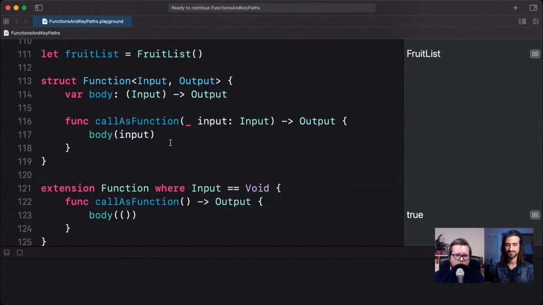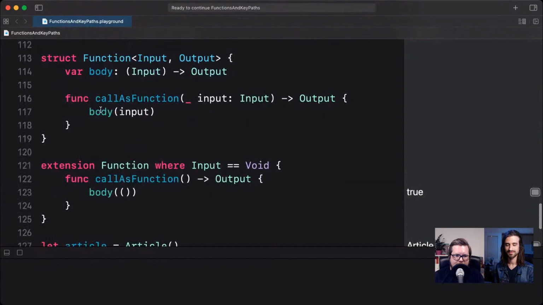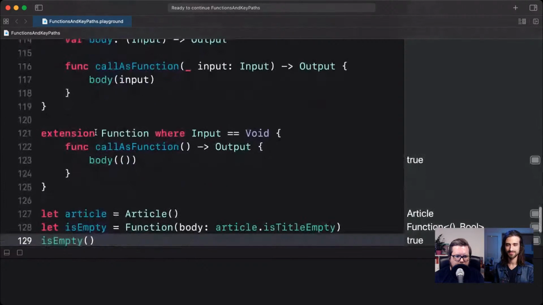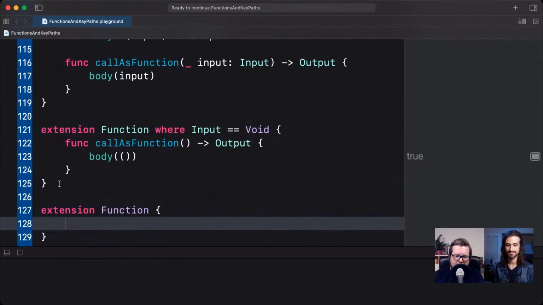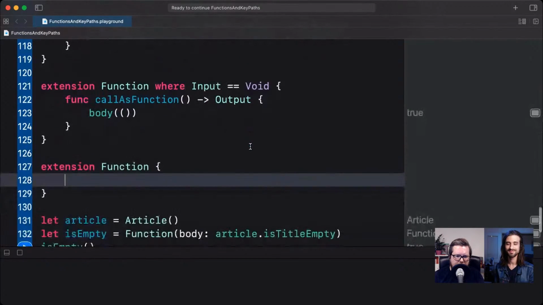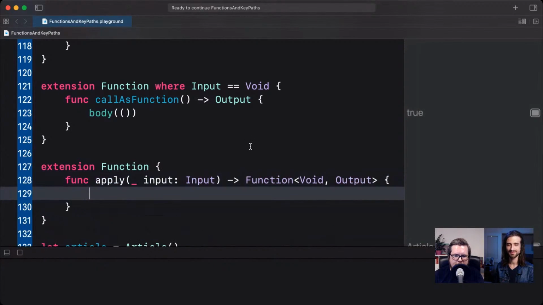One way to illustrate that would be to extend our function here with an apply method that lets us do this in an object-oriented way. So let me write another extension here on my function, and I'm not going to have any where clause on input or something like this, but I'm just going to say apply, and you can apply an input like this. We can return a new function that does not have any input, so it's Void, and the output will still be output, because we can then take the input here and apply it to our function.